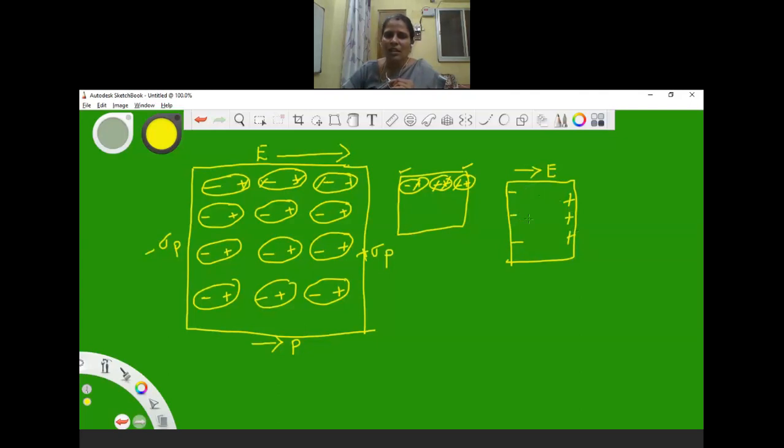These negative charges are not cancelled by any other charge. Similarly, here you have positive charges along this side. These two charges induce an electric field, which is in the direction opposite to that of the original electric field.